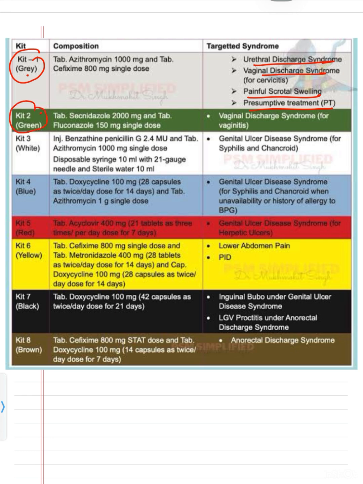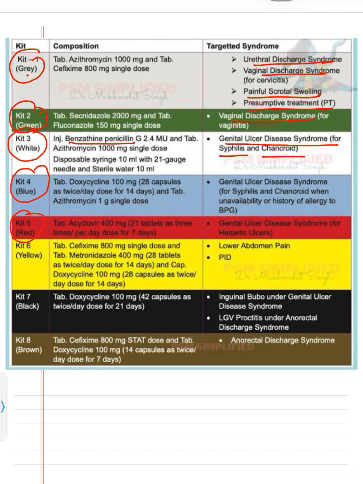Kit number 2 is green. Green we can remember as vaginal discharge, that is the Trichomonas vaginalis discharge. Kit number 3 is white for the injection, the syringe. Injection benzathine is given for the genital ulcer disease syndrome, for syphilis, or for the chancroids. Then if the person is allergic to benzathine penicillin, or if the injection benzathine penicillin is not available, then we go for kit 4.